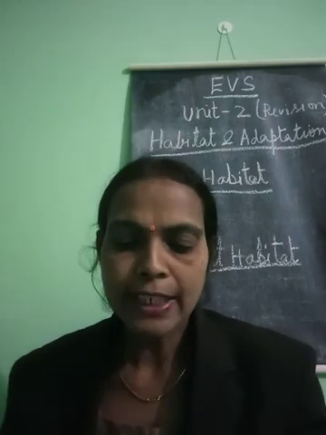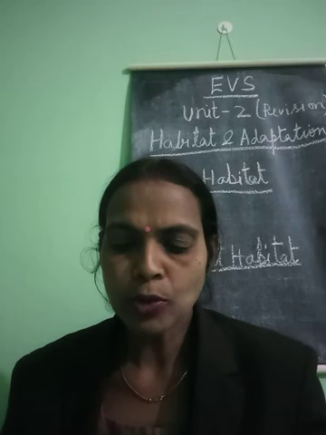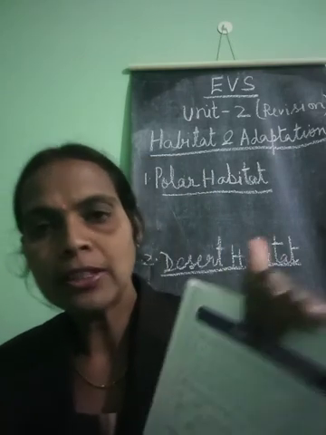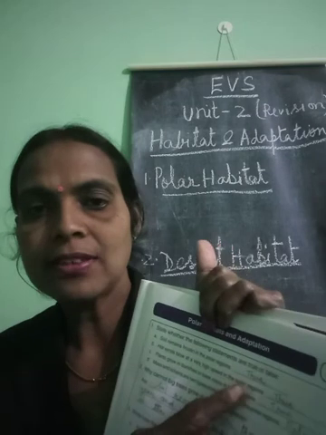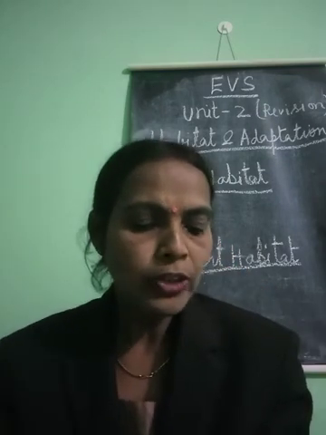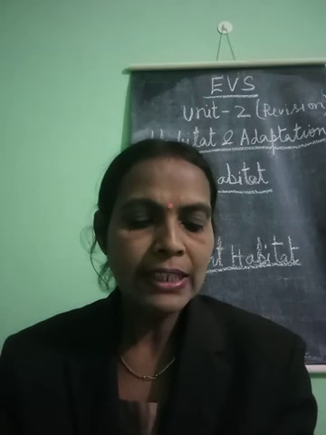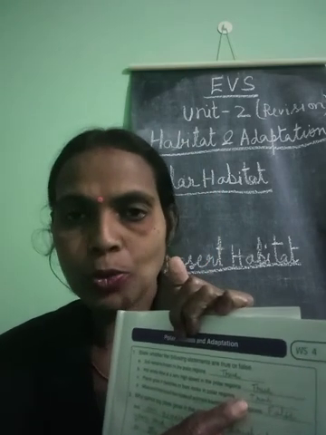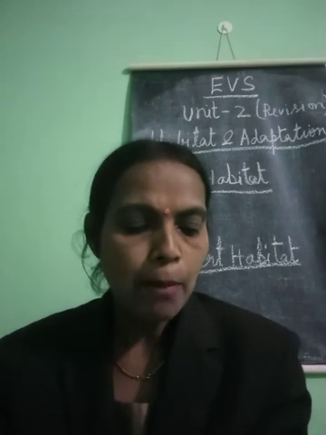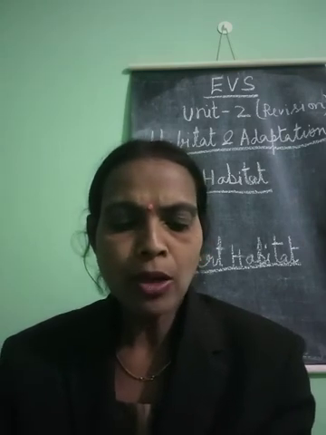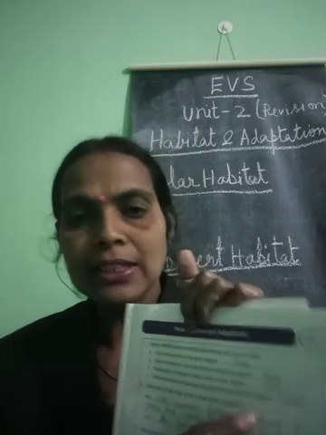Number 1, state whether the following statements are true or false. Soil remains frozen in the polar region. Yes, true. First one is true. Second one, hot wind blows at a very high speed in the polar region. It is again true. Third one, plants grow in bunches on bare rocks in polar regions. Again, it is true.